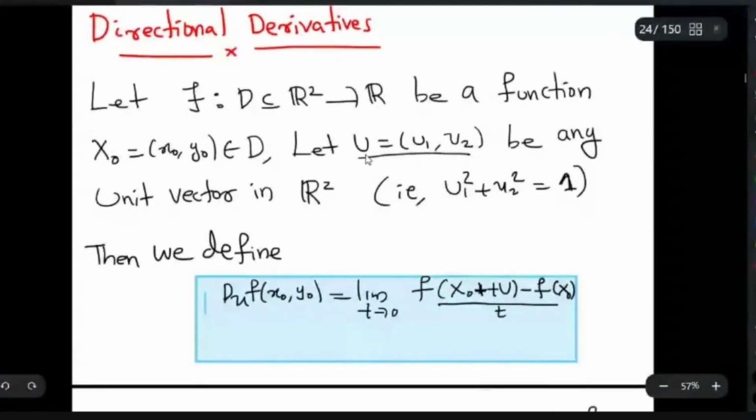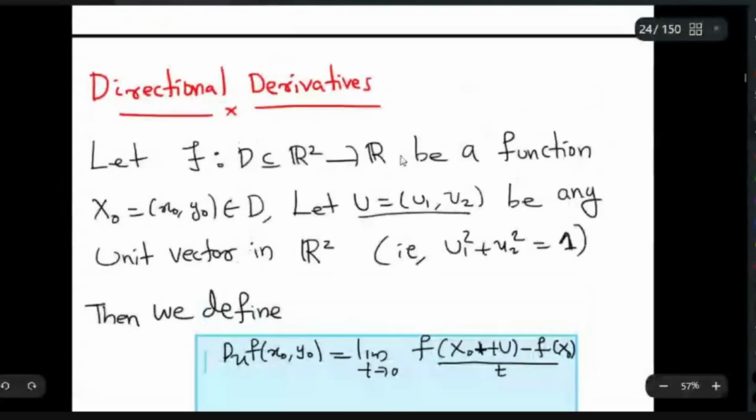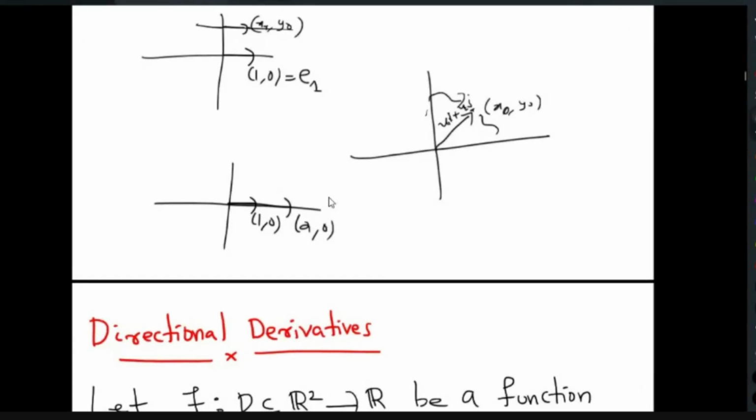The unit vector is enough to look at the direction. Why did we want to concentrate on the unit vector? Because suppose I consider some direction, for example (1, 0). This is one direction. Again, if you get another vector like (2, 0), this is also in the same direction. These two vectors are in the same direction.